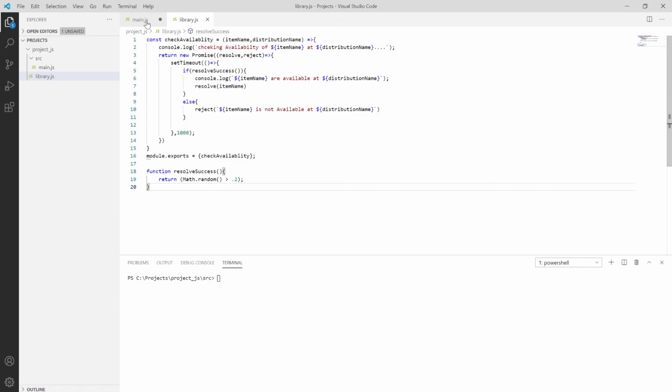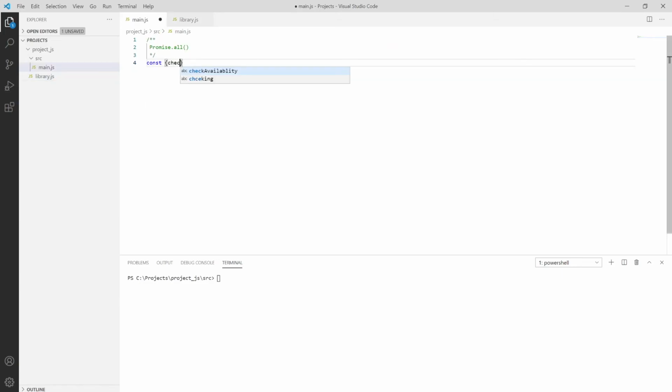and then importing the name of that, which is checkAvailability. So we have checkAvailability over here, and to require library.js, or you can simply write library, but it's better if you put some kind of particular notation.